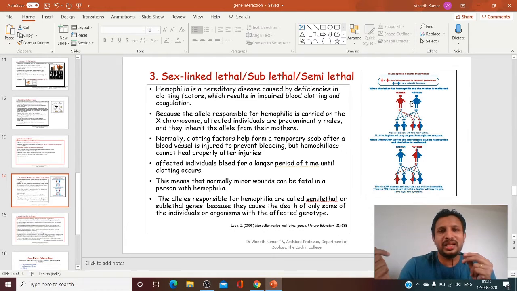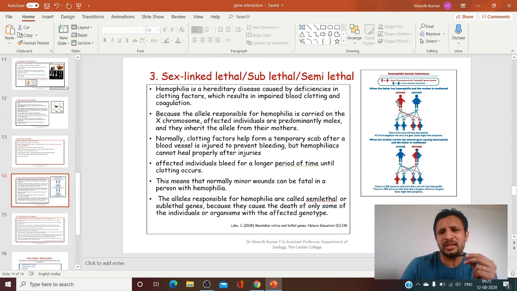There is such a crisscross or jumping pattern, and that is what is called crisscross inheritance, exhibited for every sex-linked or X-linked inheritance.